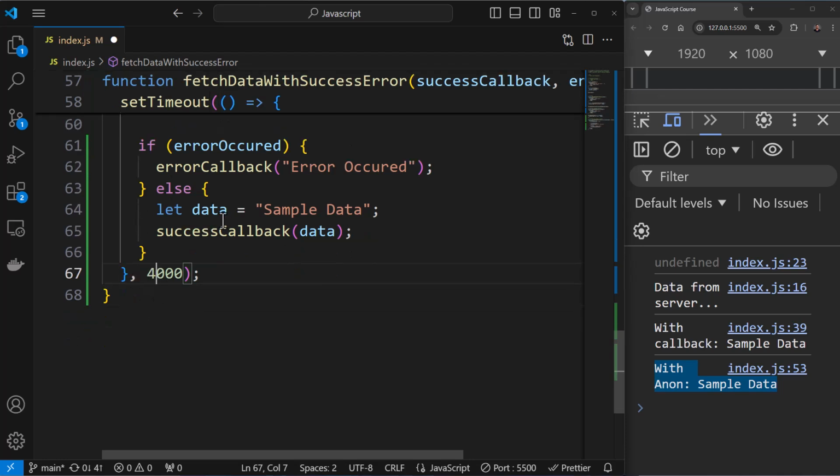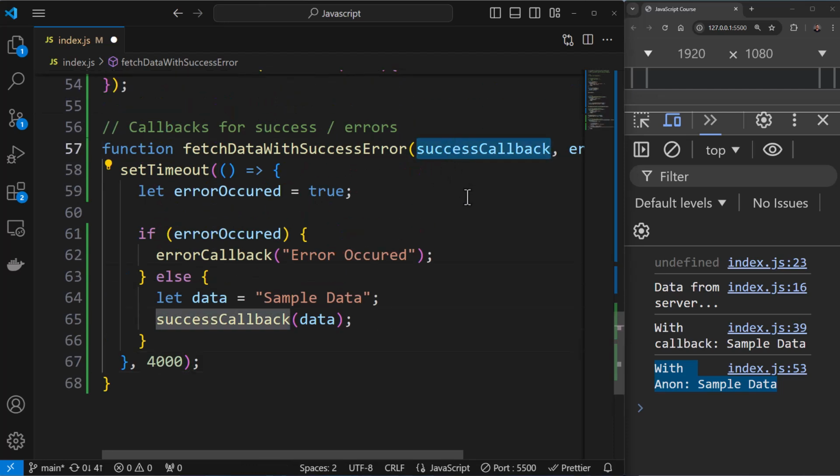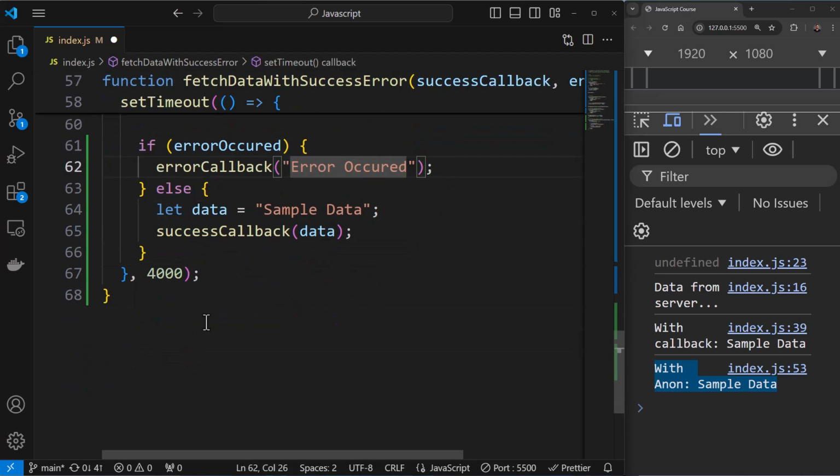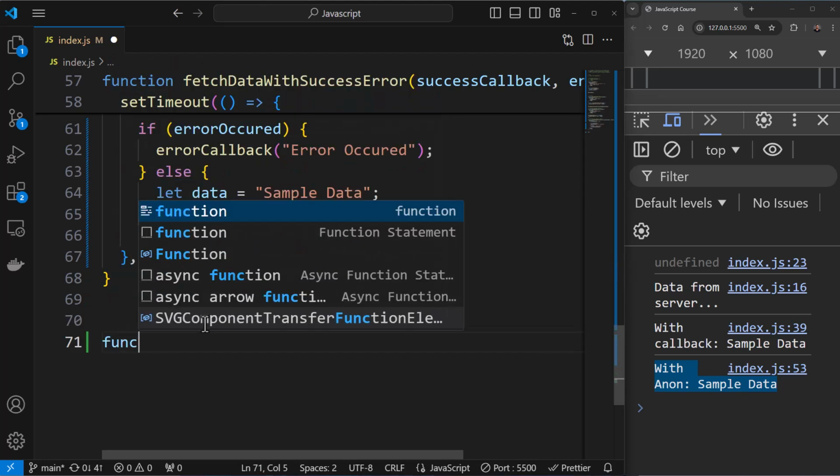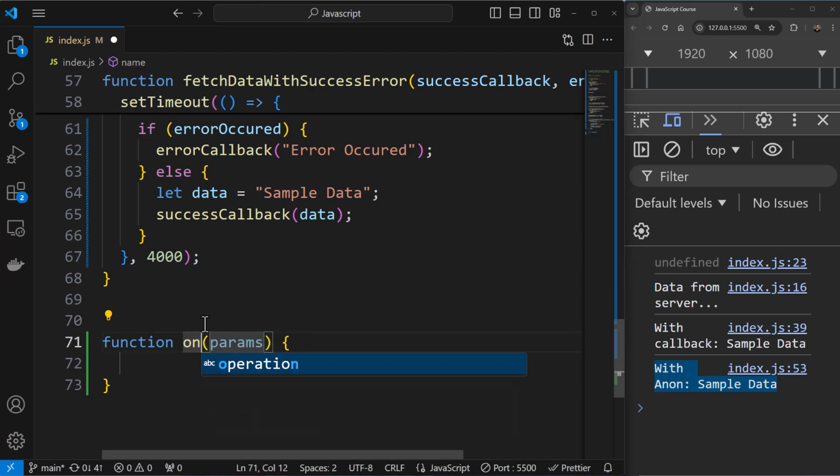Now what you can do is have these two callbacks created over here. Here I can say function on success, and you can say data over here.